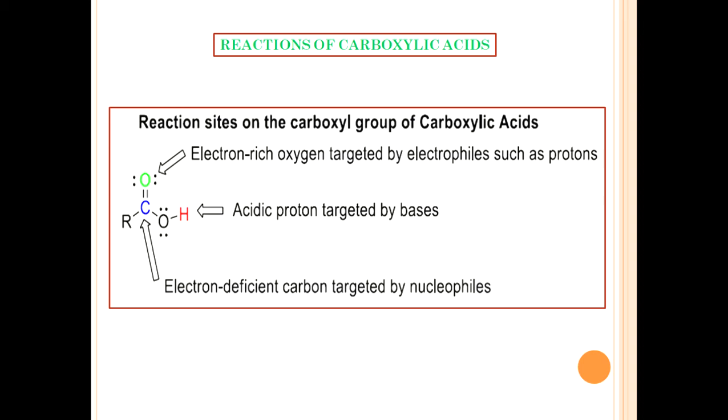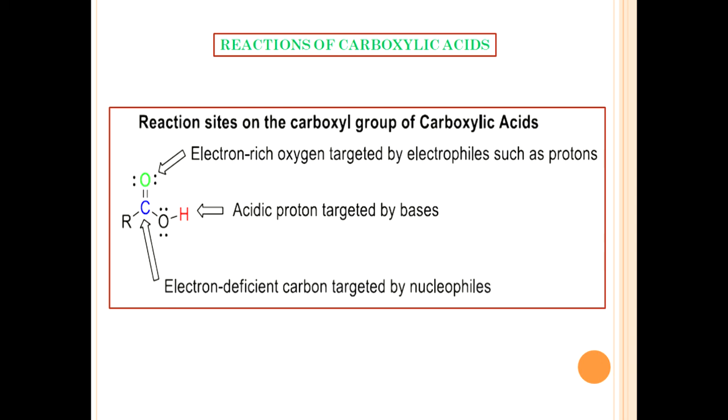The reactions of carboxylic acids can be directed to various sites on the carboxyl group. The reactions of carboxylic acids can be placed into several categories. Number one is reactions at the acidic hydrogen on the carboxyl group. Then the reactions at the carbonyl carbon.